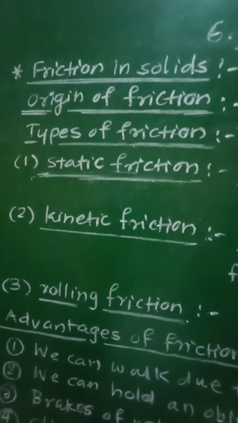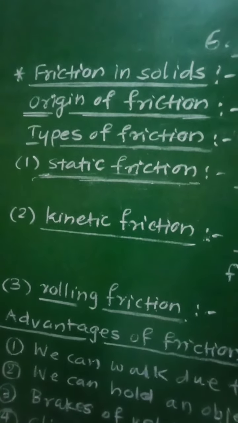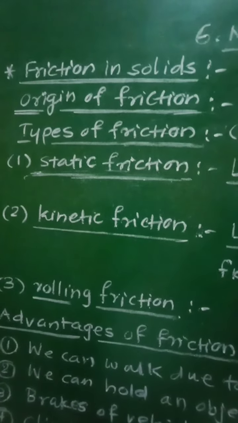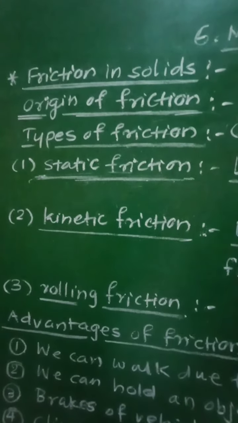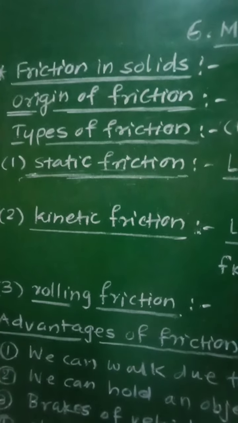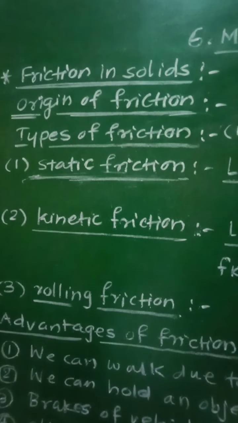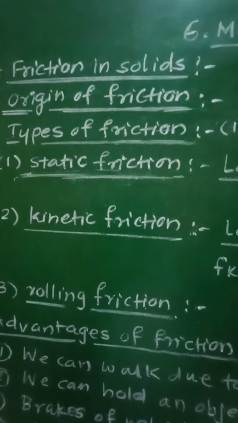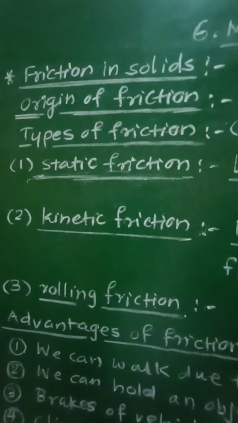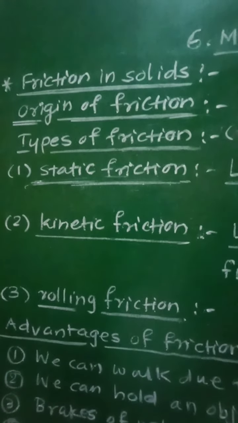So, if the two surfaces in contact are made up of the same material, then the force of attraction is called cohesive force, and this cohesive force will be responsible for friction.